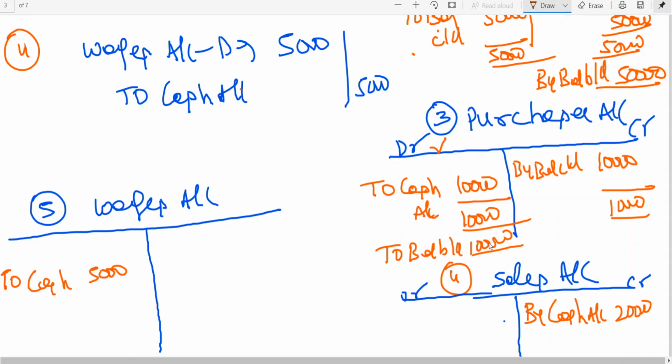So first you should go for posting. After posting, the transaction is completed, see the total. If the debit side is showing more, it is called a debit balance. If the credit side is showing more, it is called a credit balance. Clear to all of you? So in this case, which side is showing more? Debit side is showing more, therefore it is called a debit balance.